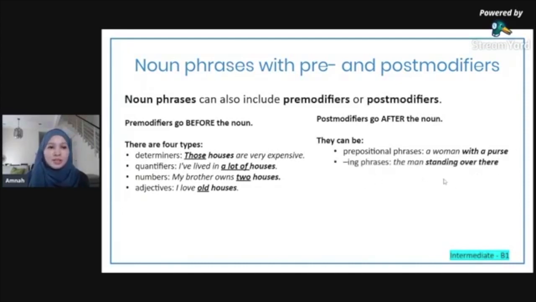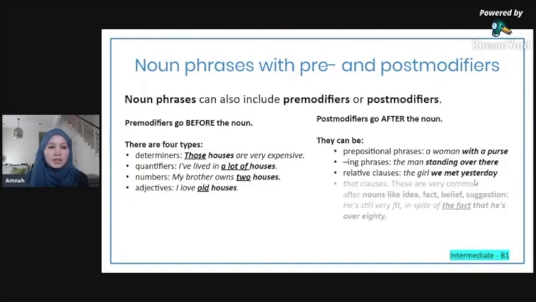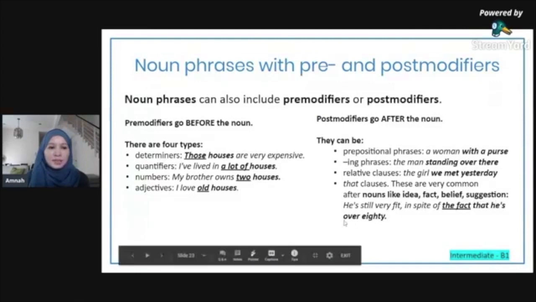They can be ing phrases: the man standing over there. Relative clauses: the girl we met yesterday. That clauses. These are very common after nouns like idea, fact, belief, suggestion. "He's still very fit in spite of the fact that he's over 80." And to-infinitives: "I've got no decent shoes to wear." I'll just run through that.